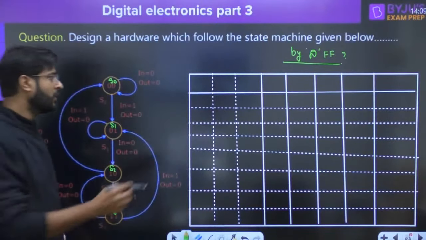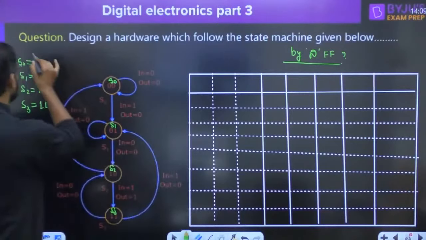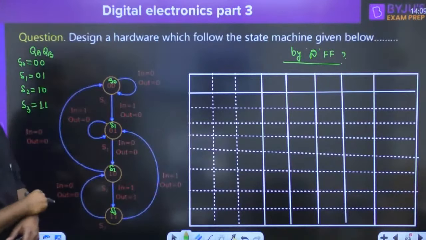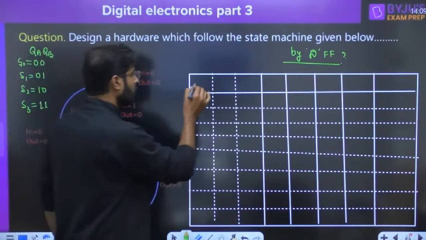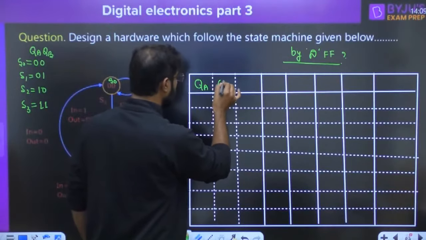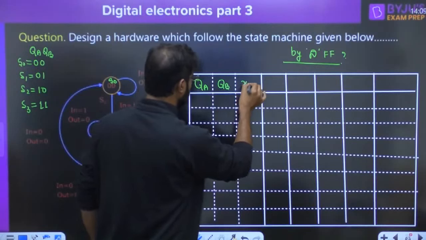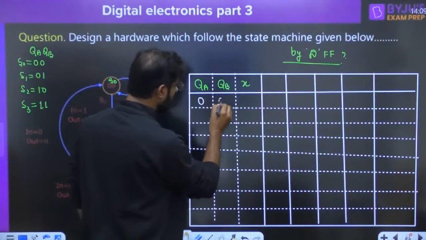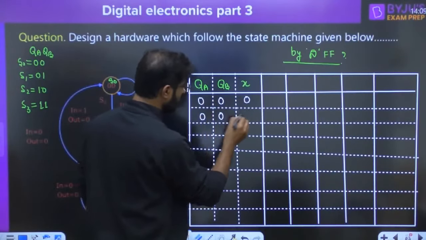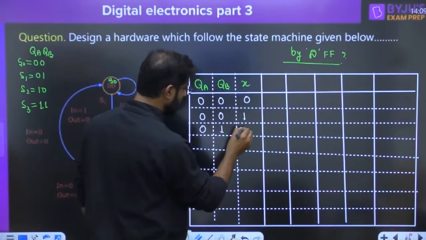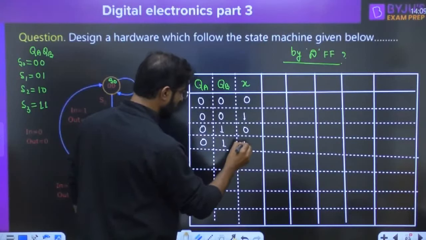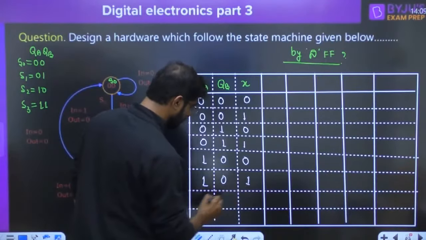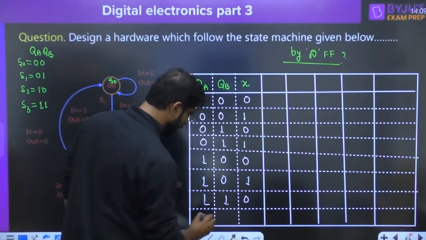Now you have to design. Suppose I am writing this as QA and this as QB. QA I am taking as MSB and QB as LSB. This is QA, this is QB, and this is input X. The combinations will give you a total of 8: 0 0 0, 0 0 1, 0 1 0, 0 1 1, 1 0 0, 1 0 1, 1 1 0 and 1 1 1.